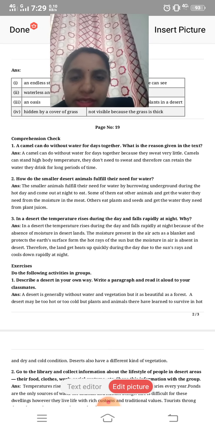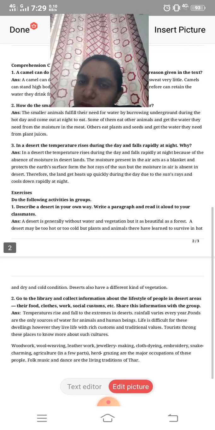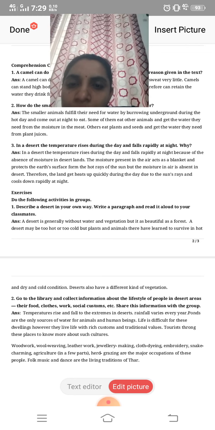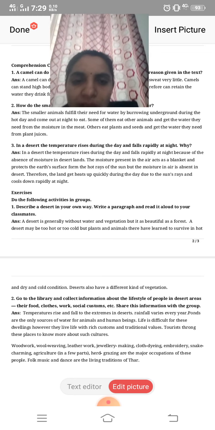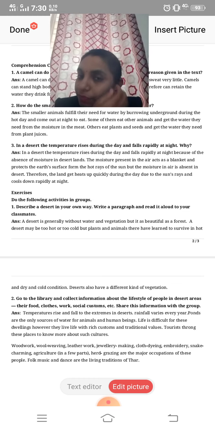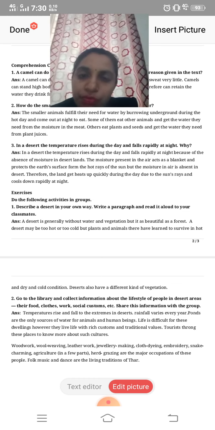Now do the exercise in the activity group. Describe a desert in your own way. Write a paragraph and read it aloud yourself. This you can do yourself. Write your own paragraph, no problem. Go to the library and collect information about the lifestyle of the people in the desert areas, their food, clothes, work, social customs, etc. Share this information with the group.